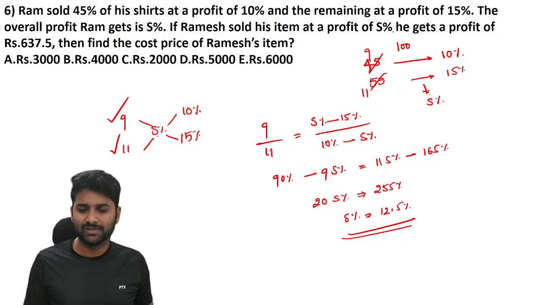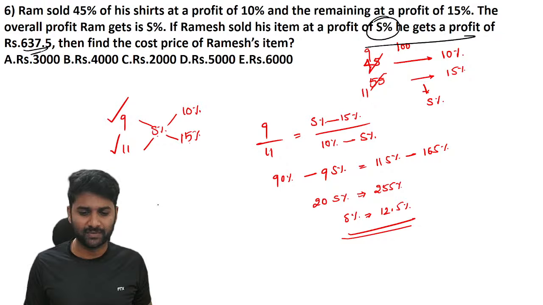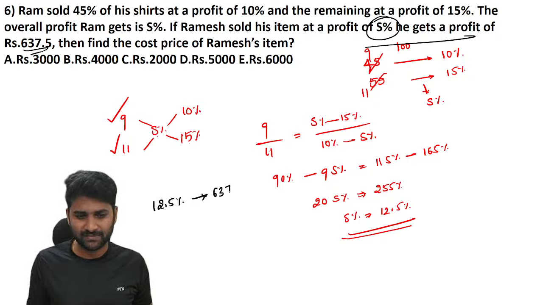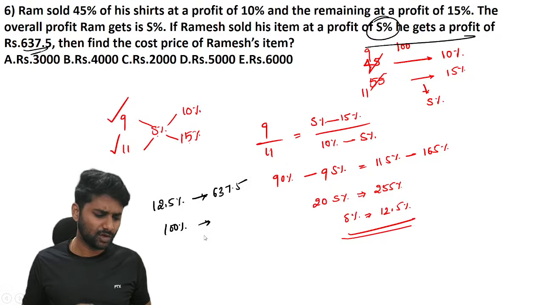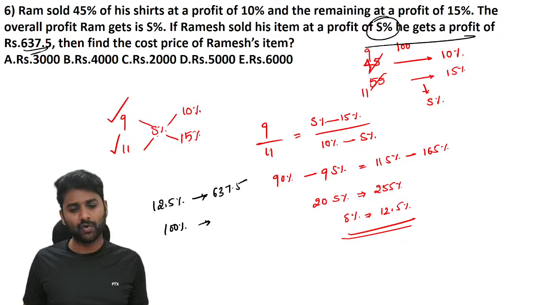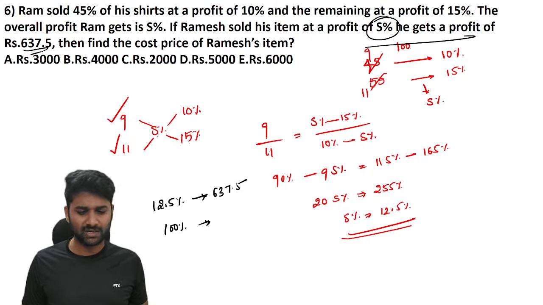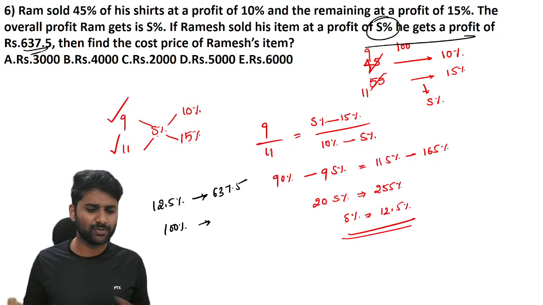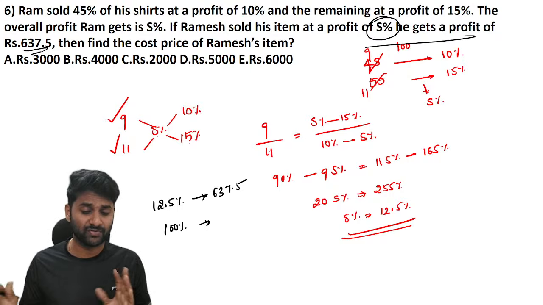Another question. If we sell it for 5 percent, then the profit becomes 637.5. Means 12.5 percent is equal to 637.5, as you know that 100 percent is all about the cost price. Out of 100 percent, the profit he got overall is 12.5 after the calculation. He sold it with a profit of 637.5 rupees.